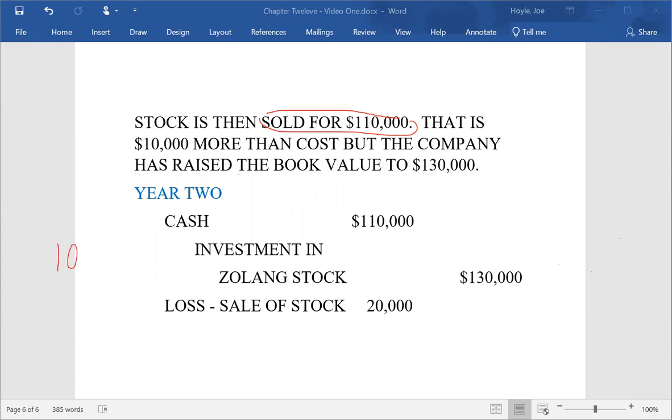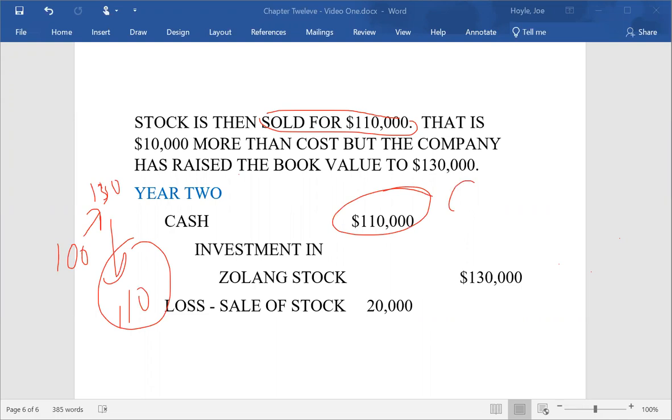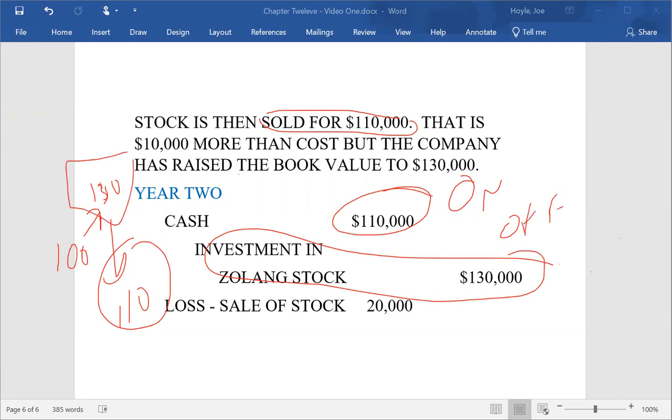They bought it for $100,000. It went up to $130,000, and now it has gone down to $110,000, and you sell it. So what do you do in this case? Now remember, they bought it for $100,000 and they sold it for $110,000. So the real gain is $10,000. So we put on the books $110,000. We take the investment off the books, but the investment has been written up to the fair value of $130,000. Since it is now sold, the difference is a $20,000 loss.